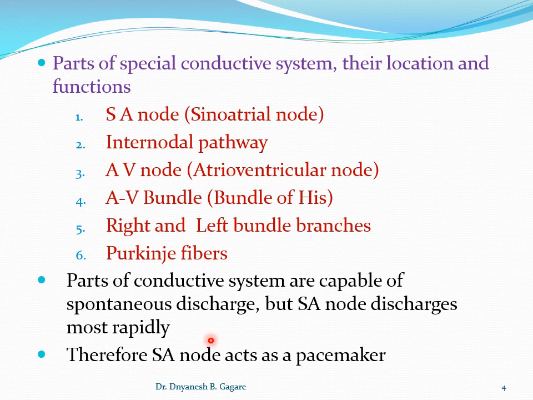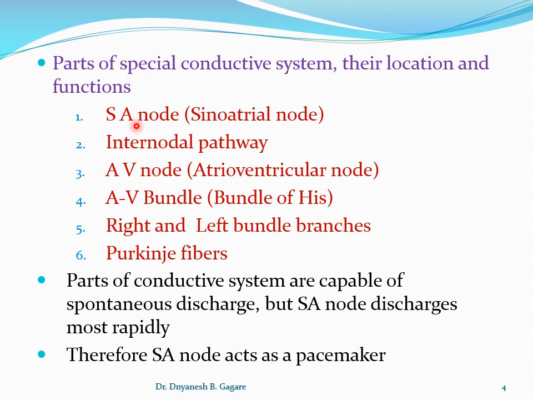Okay, so all parts of the special conductive system are capable of producing impulses. But the SA node, the sinus node, acts as the pacemaker. The normal pacemaker of the heart is the SA node. If all parts are able to produce the impulse, why does the SA node act as the pacemaker of the heart?